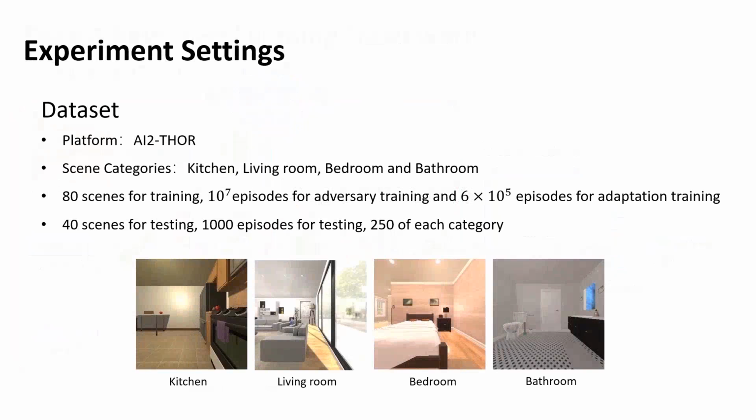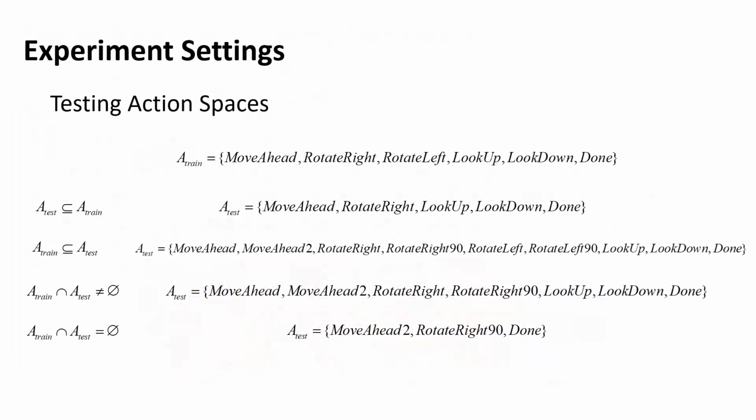Experiments. The dataset is built from the AI2-THOR platform. There are 80 scenes for training and 40 scenes for testing from the kitchen, living room, bedroom, and bathroom. The training action space includes actions move ahead, rotate right, rotate left, look up, look down, and done. The different testing spaces include the following four situations.